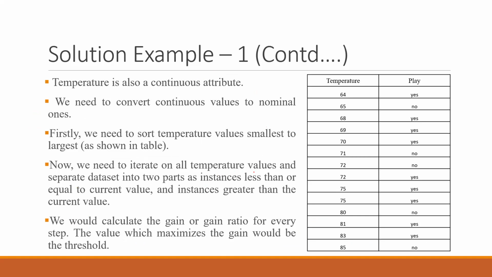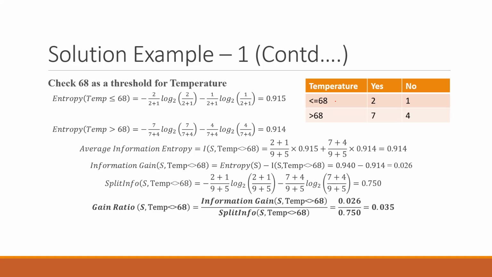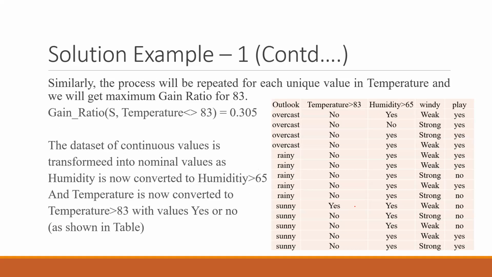So for humidity we will be doing the split at 65. Now you have temperature. First you need to convert the table into increasing order, and after that take different values. For 68 you get 0.035, and for all other values you will get other values.